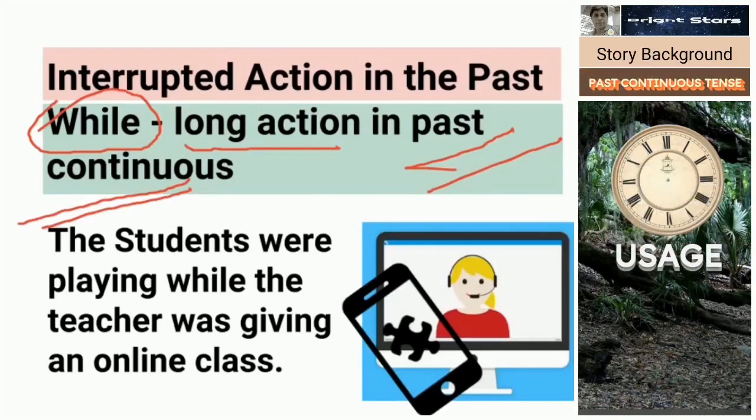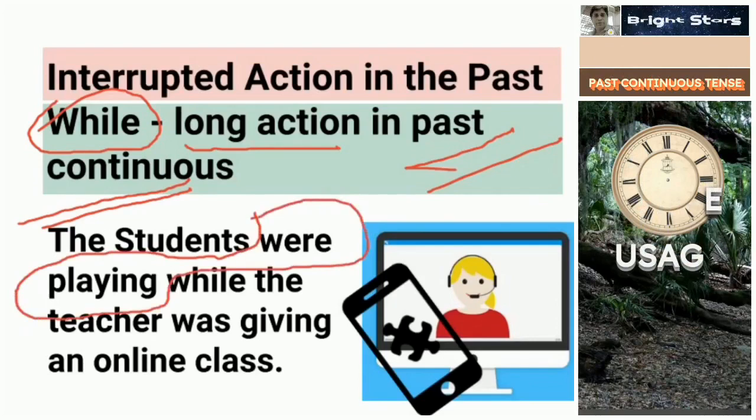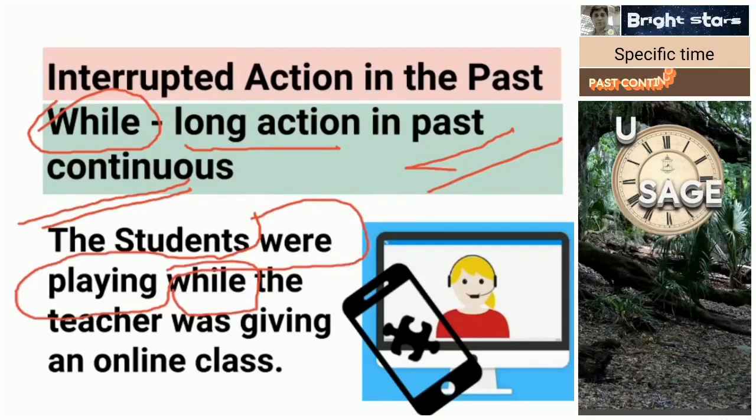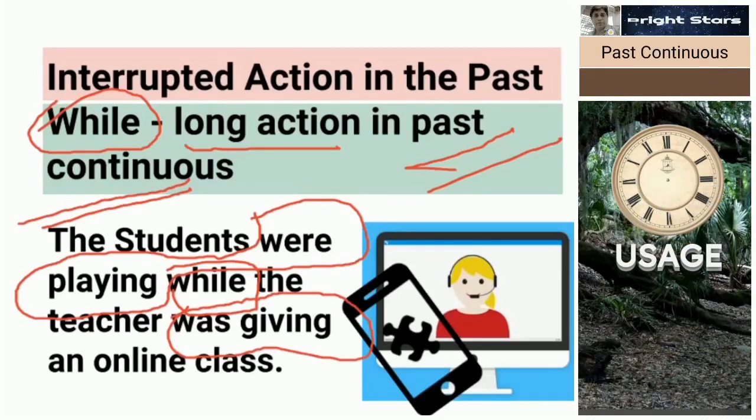Exercise: the students were playing, past continuous tense. While, so here while we are using, again was giving an online class. The students were playing while the teacher was giving an online class. So both are in past continuous tenses. Before the past continuous tense, we use while. This is very important. Don't forget this one.